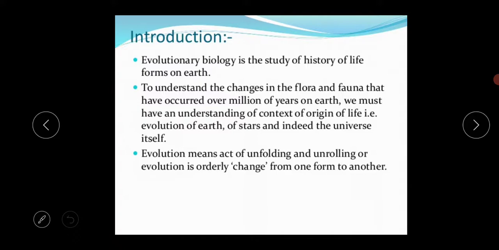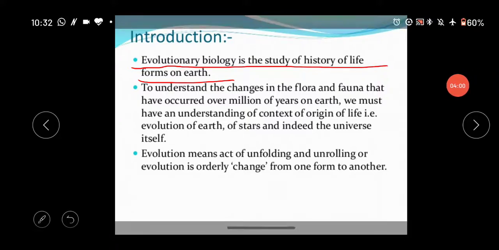So what is the basic definition of evolutionary biology? Evolutionary biology is the study of the history of life forms on earth. That is the basic introduction of this chapter.